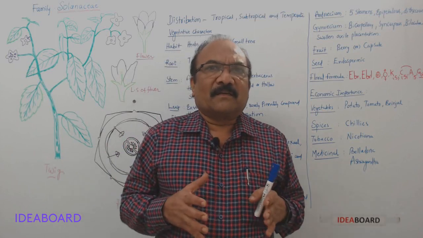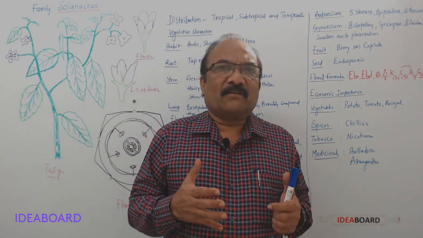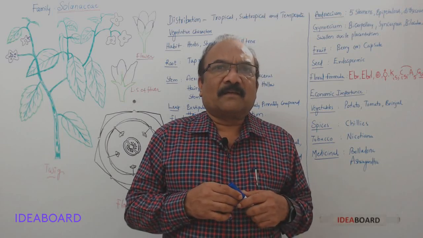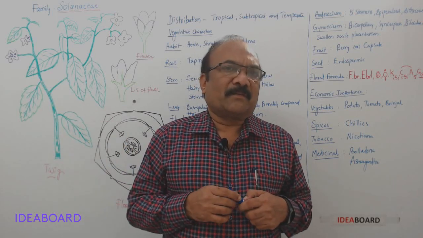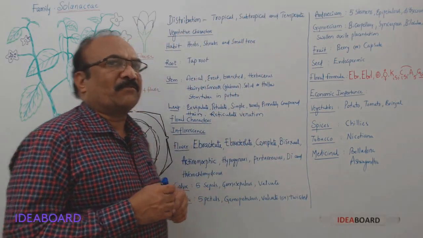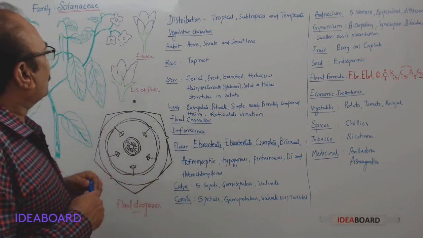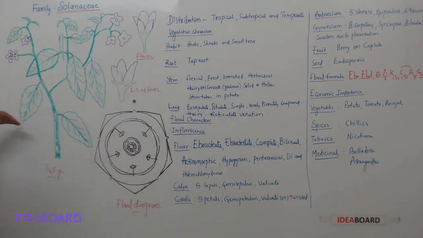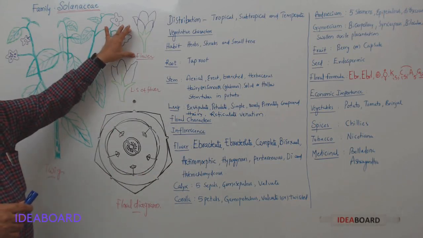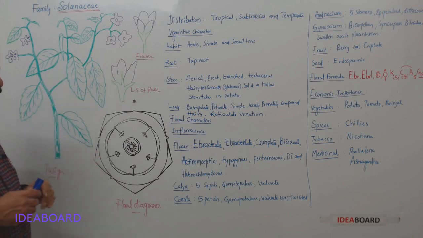So like that, the Solanaceae family is an economically very useful family, just like the Fabaceae family. And so let us discuss some of the characters of this family. Okay, here I drew the diagram, and this is the twig, and this is the flower, and this is the LS of flower, and this is the floral diagram.